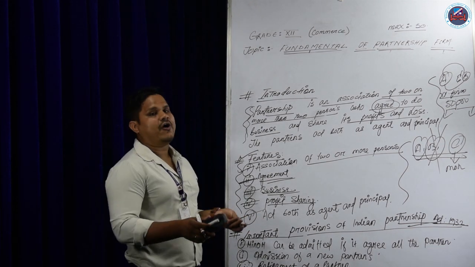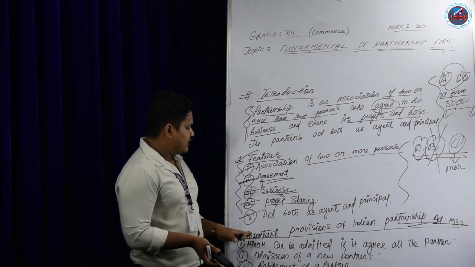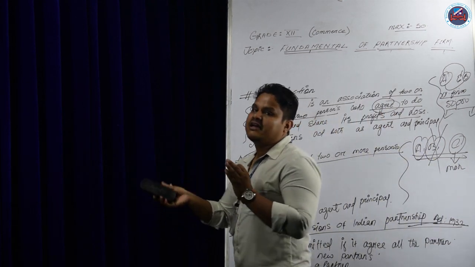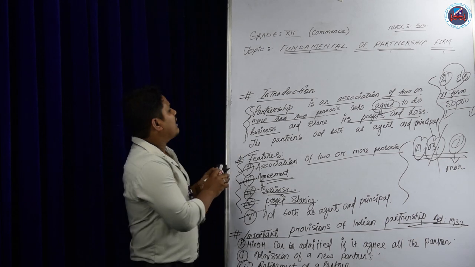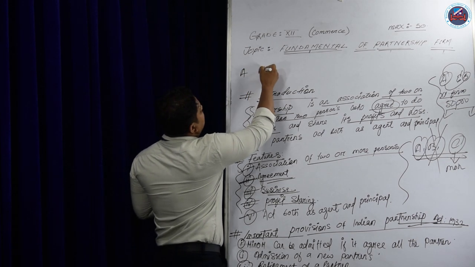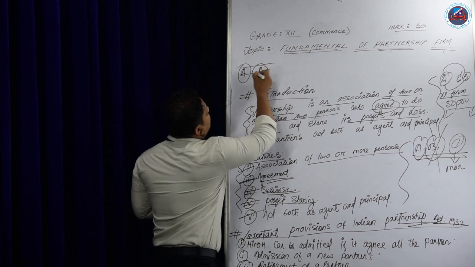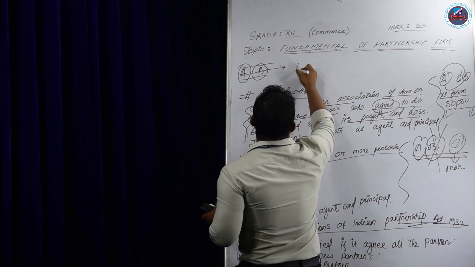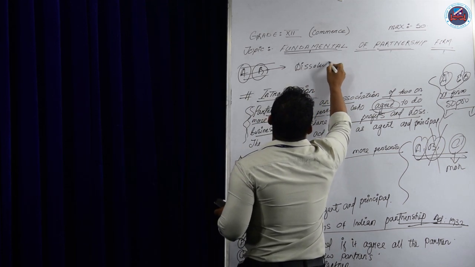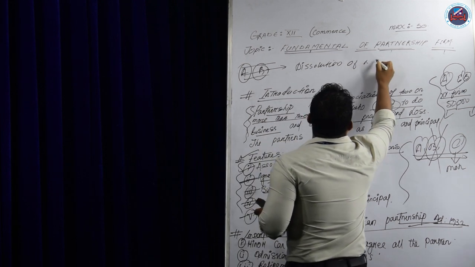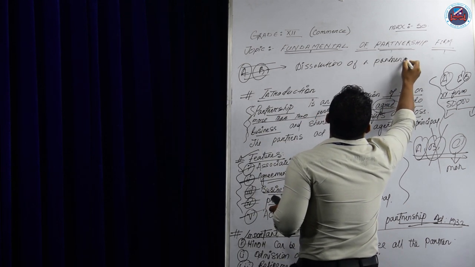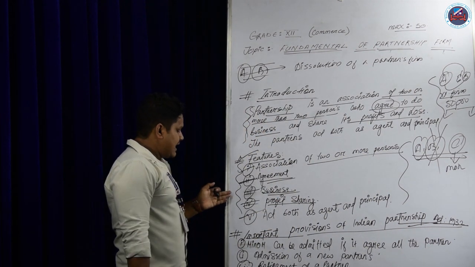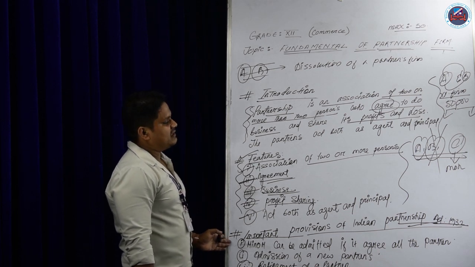Next is dissolution of partnership firm. That is another important provision of the Indian Partnership Act, which says that a partnership firm may be dissolved. Suppose A and B are doing a partnership business and they want to close the business. When they close the business, that is called dissolution of a partnership firm. Okay, that is the introduction part, the features, and the important provisions of the Indian Partnership Act 1932.